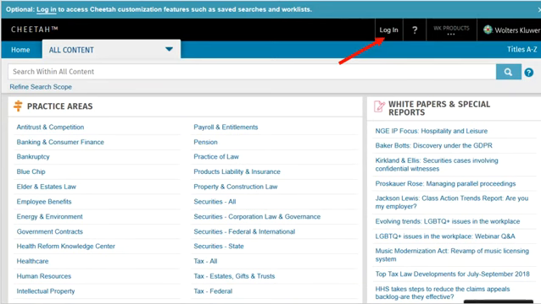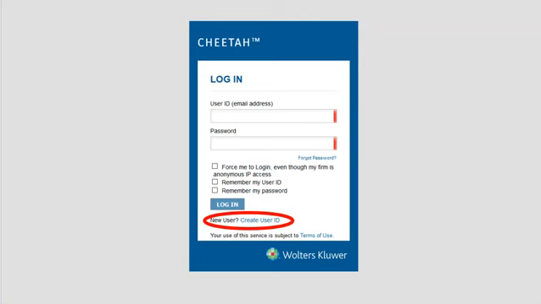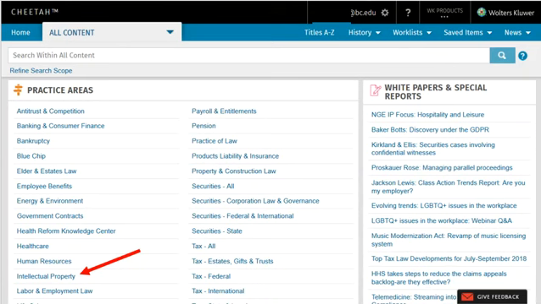At BC we have on-campus access to Cheetah, but to use it at home and to have full functionality you should create a personal user ID and log in when you use Cheetah. Many firms will subscribe to a few practice areas, but here at the law school we have access to a lot of content, including several titles in intellectual property.